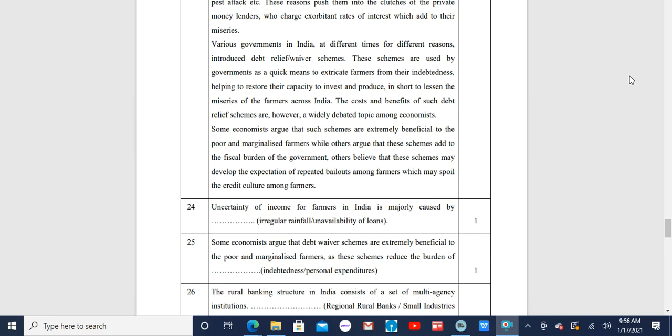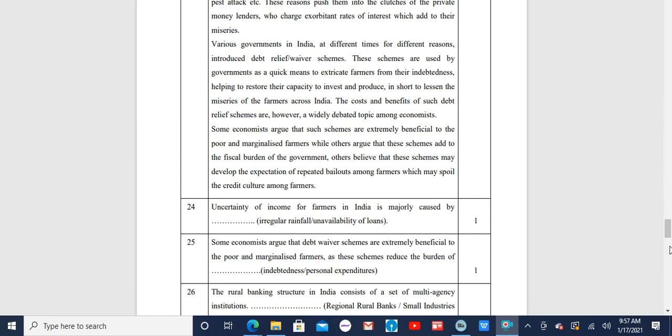Some economists argue that such schemes are extremely beneficial to the poor and marginalized farmers, while others argue that these schemes add to the fiscal burden of the government. Others believe that these schemes may develop the expectation of repeated bailouts among farmers, which may spoil the credit culture among farmers. The questions that are based on this are as follows.